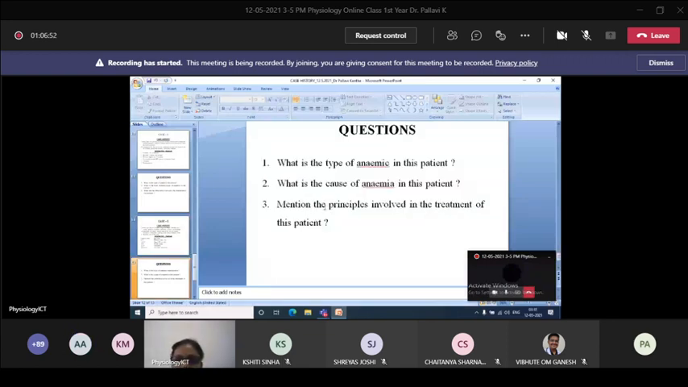So mention the principles involved in the treatment of this patient. First we should focus on treating the cause. So what is the cause here? The predominant cause is hookworm infestation. So we have to treat that. We have to eradicate that. So what should we provide? We should treat her with which type of treatment?